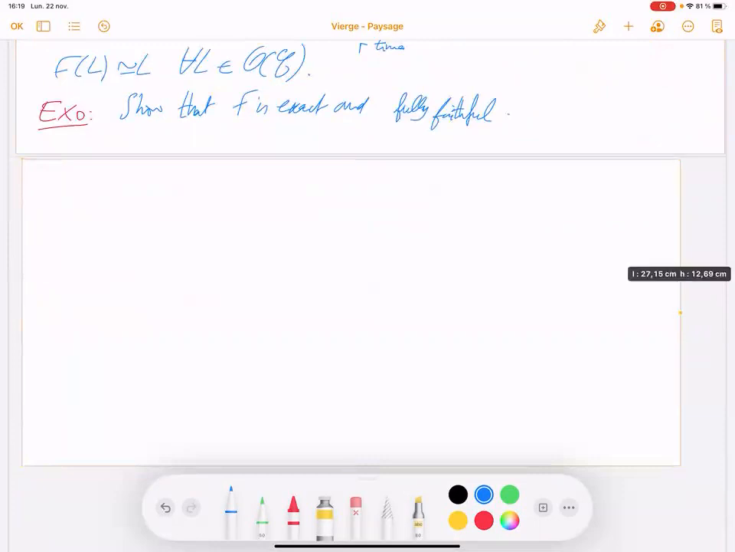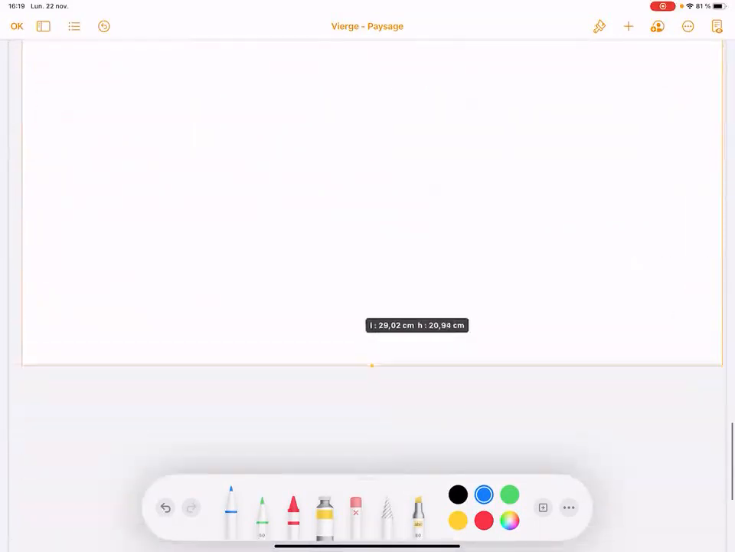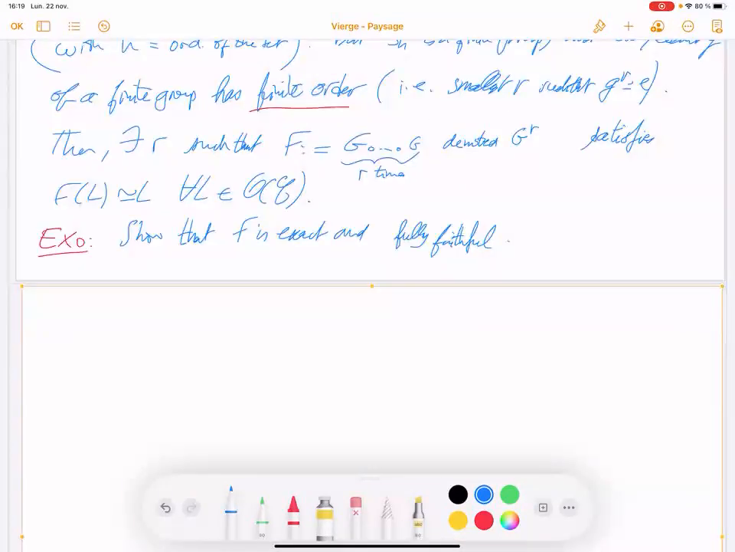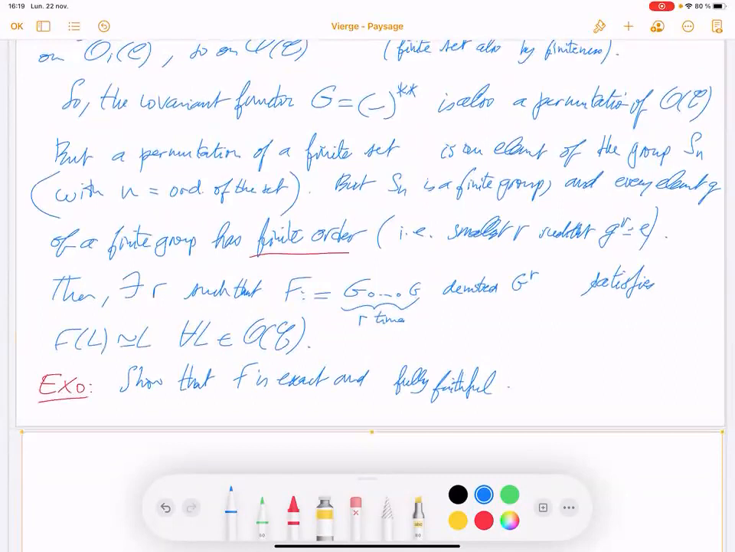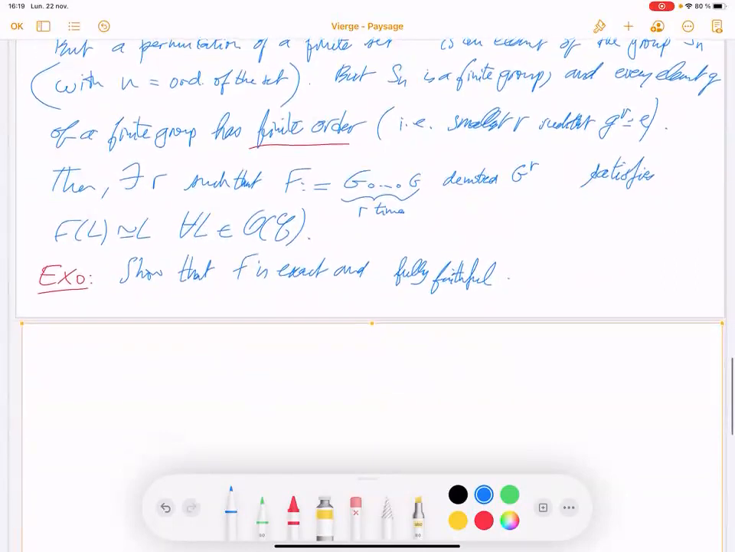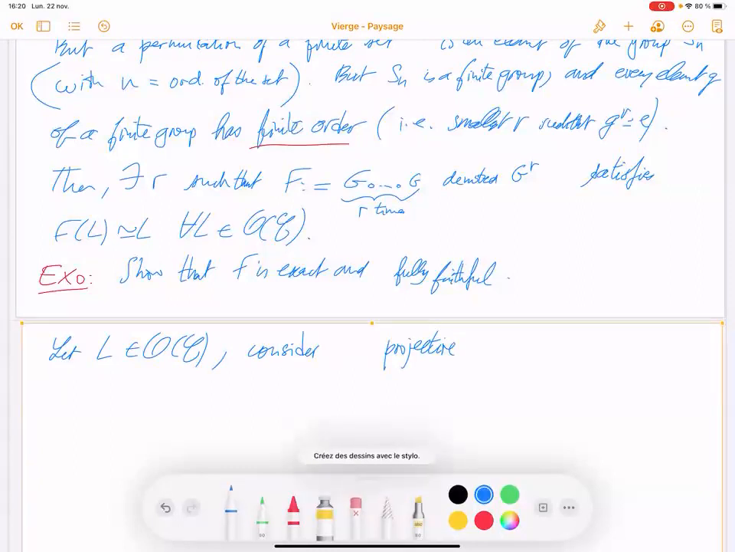Then f is exact and fully faithful. So f of L is isomorphic to L for all L. So let L be a simple object and consider its projective cover, P_L.